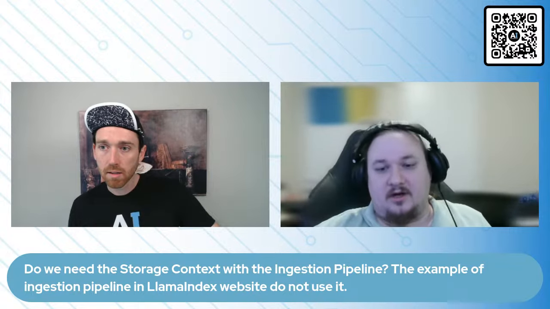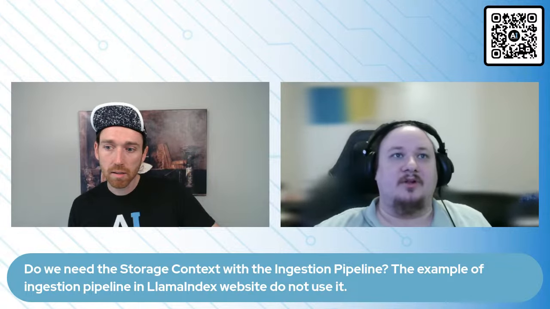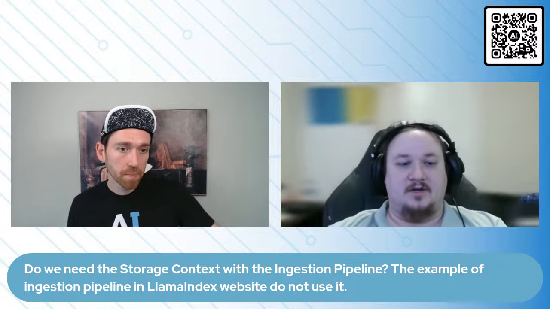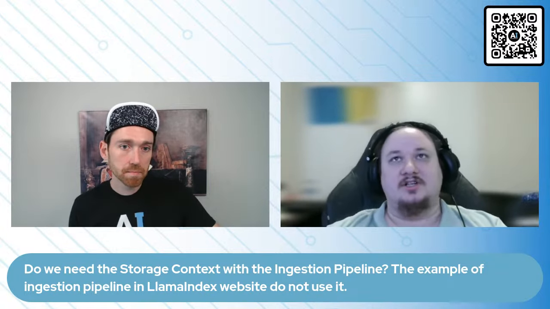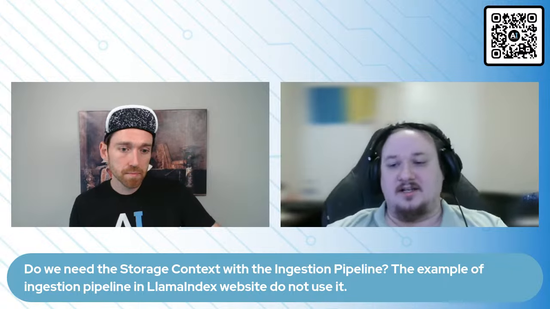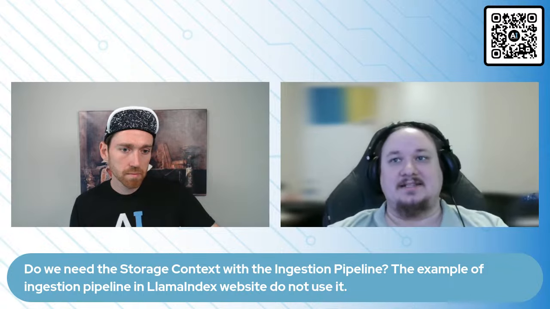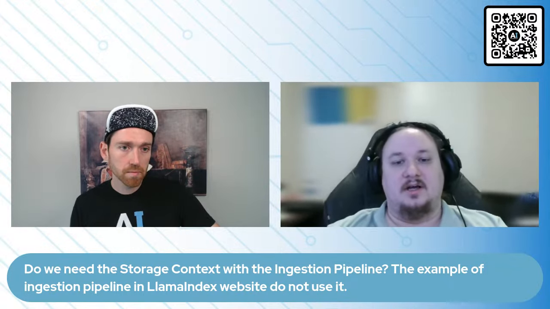Then we are going to use our ingestion pipeline to build nodes, which we will then insert into the vector store indexer we created with the storage context. So the way that we did this today, you absolutely do need that step first. Basically, that's telling LlamaIndex what they can expect from our Qdrant vector store index.